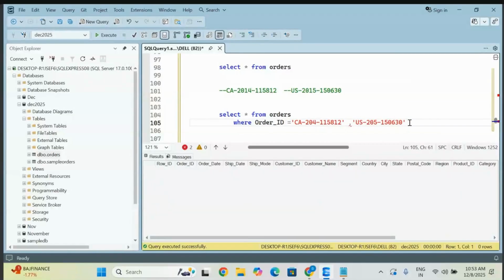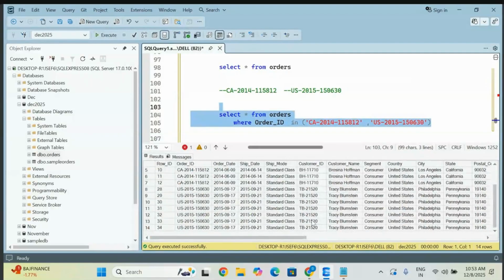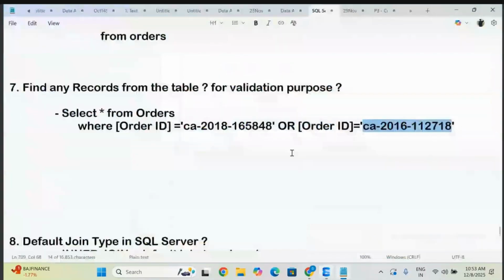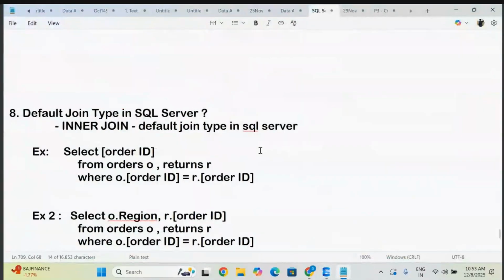Instead of that, you can use the IN operator. Now go and check it out, you will find it. Perfect. Here one is missing, let me give one here. Here also let me give one. Now you go execute, you will get it perfectly. So this is how, the simple thing.